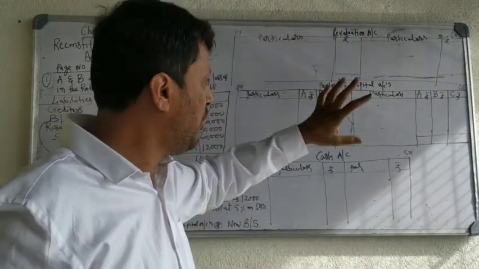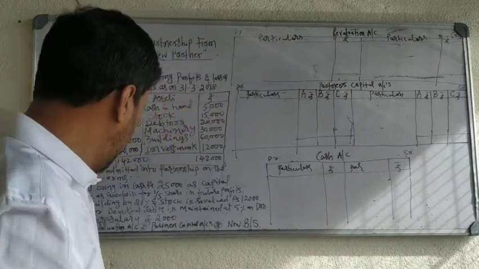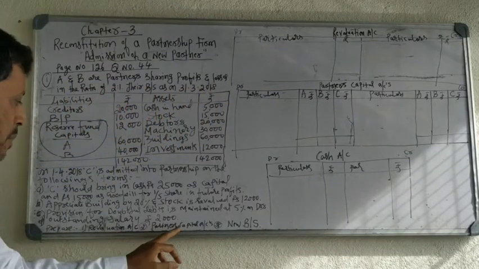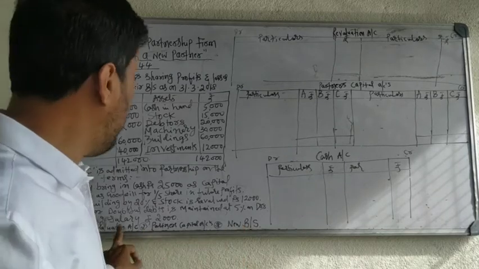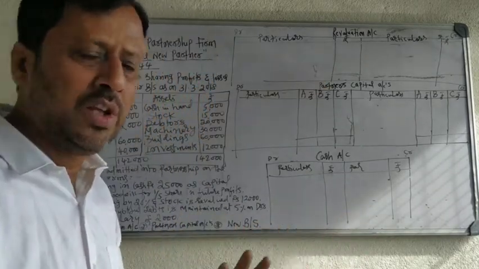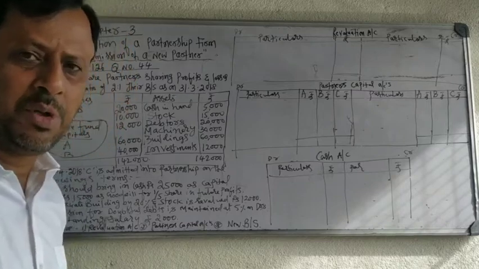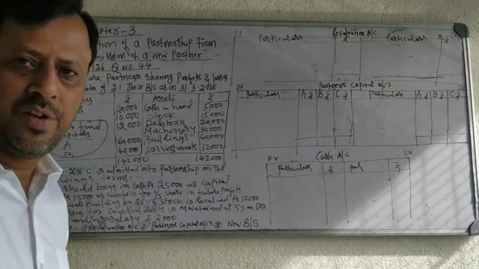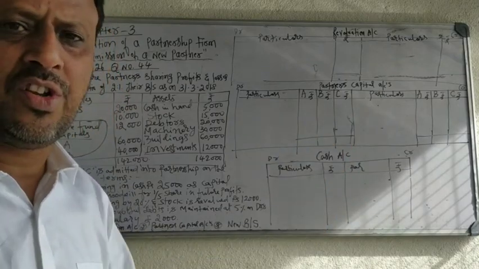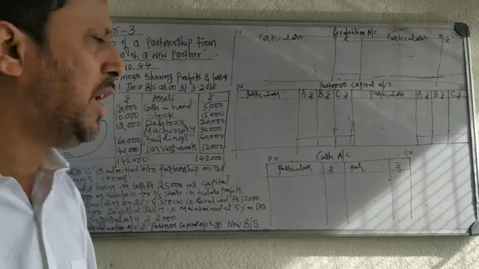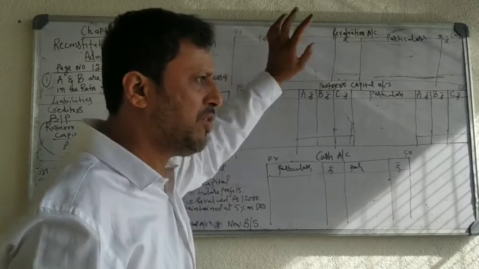So you have to start the problem. Your question is: prepare revaluation account, partners' capital account, new balance sheet. For preparing the revaluation account, you have to see the increase or decrease in assets and liabilities given in the adjustments. Always in the adjustments, there will be increase in asset, decrease in asset, increase in liability, decrease in liability. So that you have to record in the revaluation account.